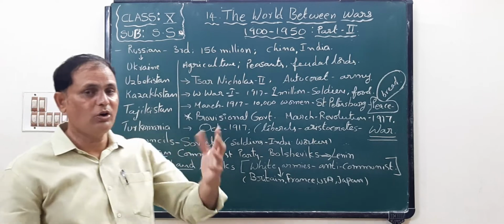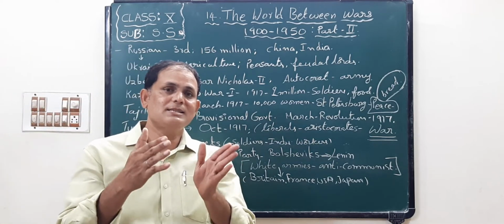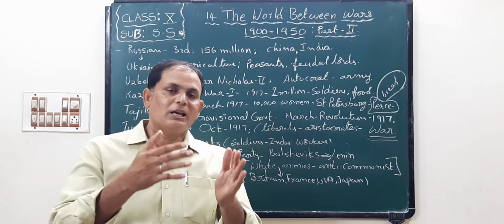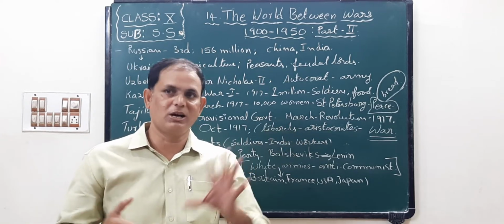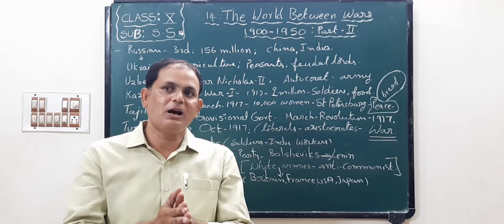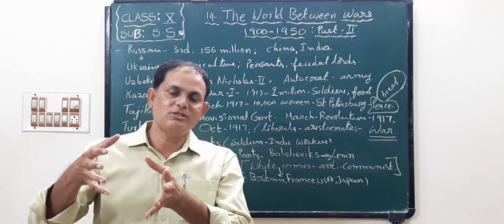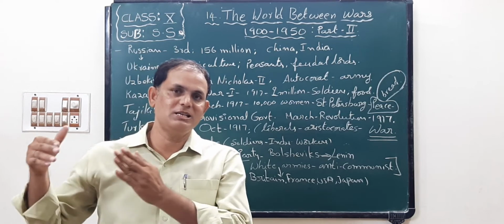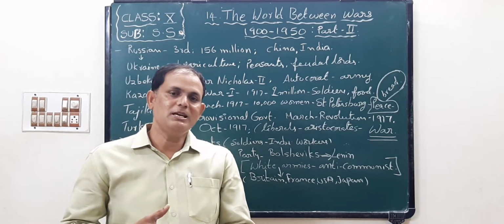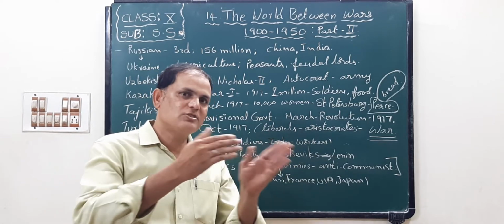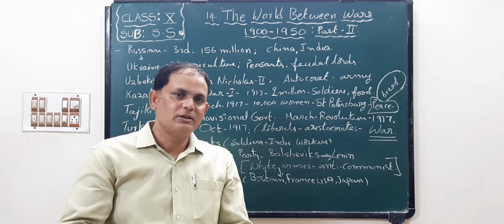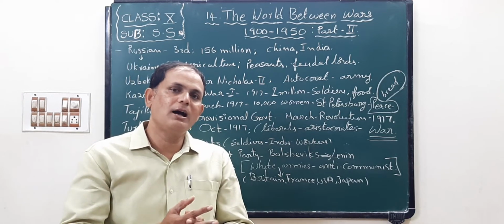Russia. We know that in 1917 Russia withdrew from participation in the First World War, children. Why? Because an internal revolution, a civil war, occurred in Russia. Actually, Russia also participated in the First World War, but what happened to Russia?